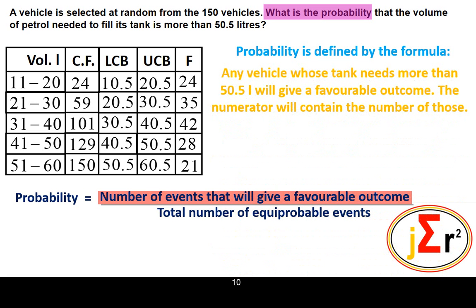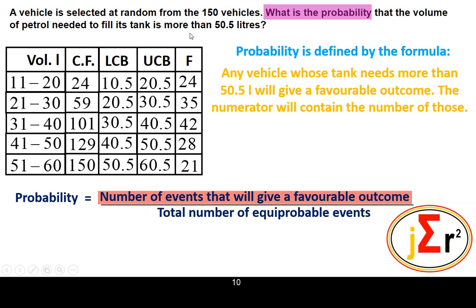Any vehicle whose tank needs more than 50.5 liters will give a favorable outcome. Why? Because the statement of the problem requires the probability that the volume of petrol needed will be more than 50.5 liters. More than.